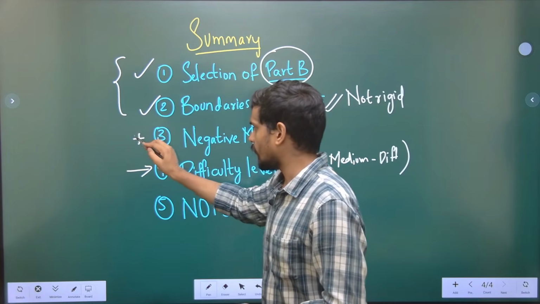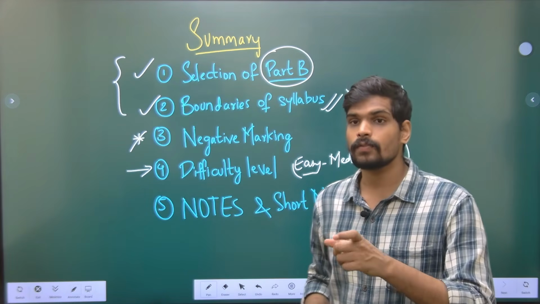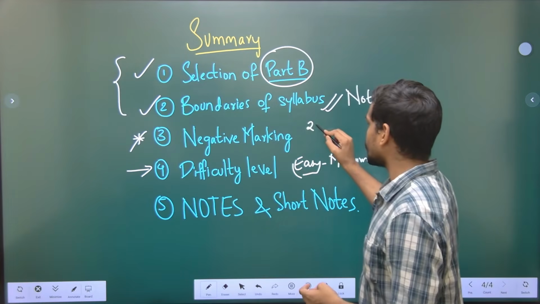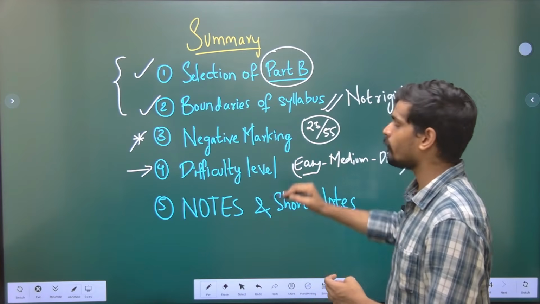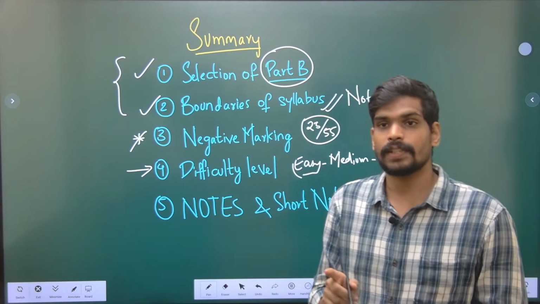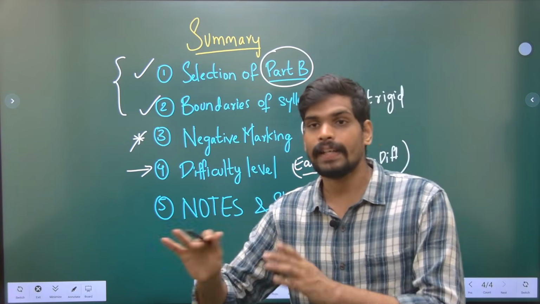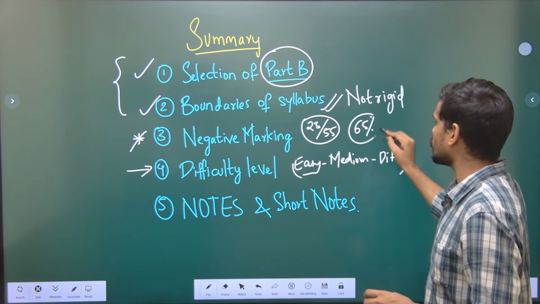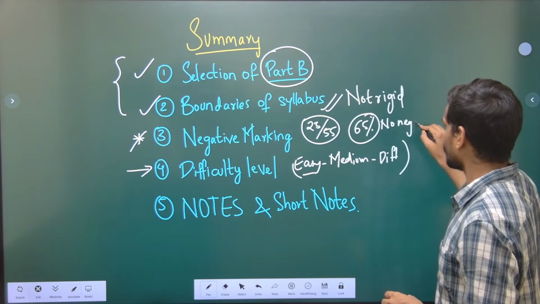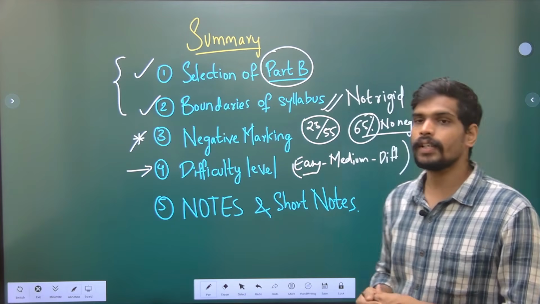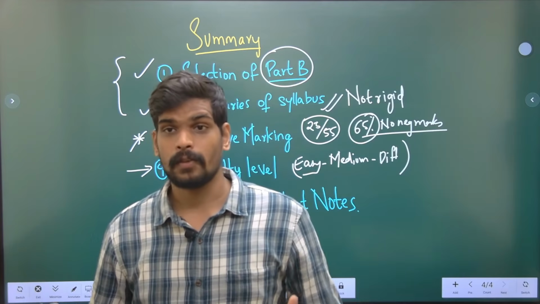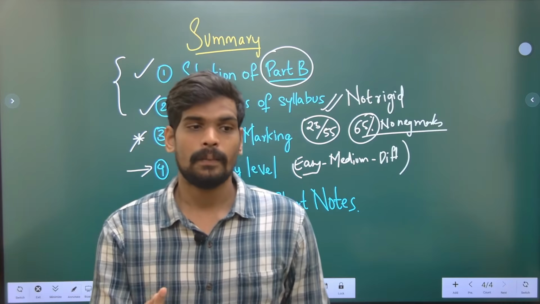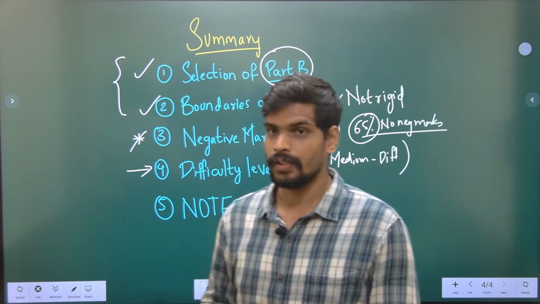Coming to the point with respect to negative marking, I already told you the number of questions with negative marking has reduced compared to the previous patterns of the question paper. Last year, 25 out of 55 questions had negative marking, because only 25 out of 55 questions were of MCQ type. MSQ and NAT have no negative marking. So around 65% of the question paper now has no negative marking. Considering this, try to expand the horizons of your knowledge base. Try to learn as many theory points as possible, so that you have that extra premium to take a risk in some questions in the examination.